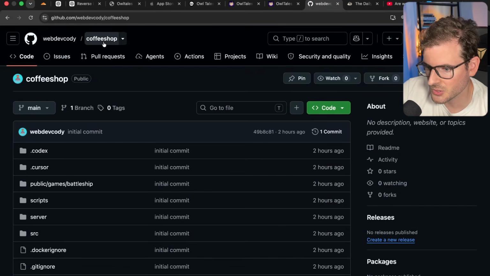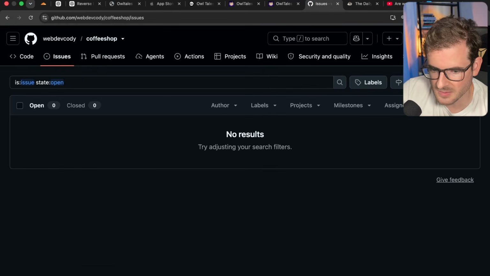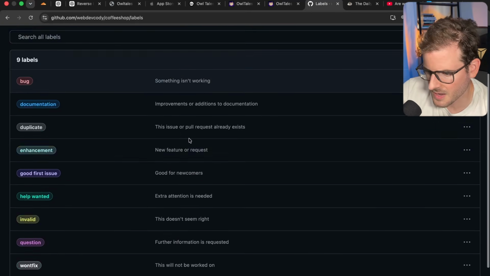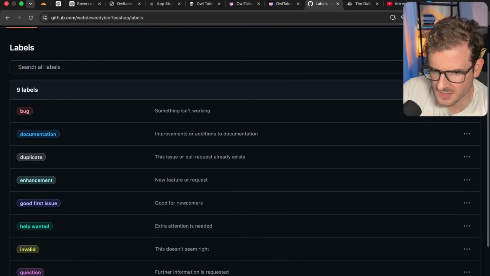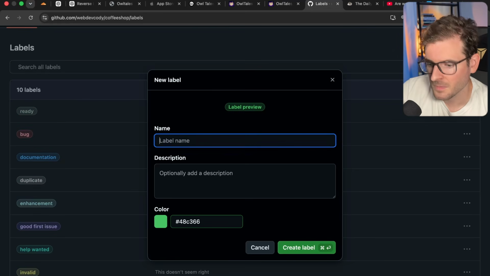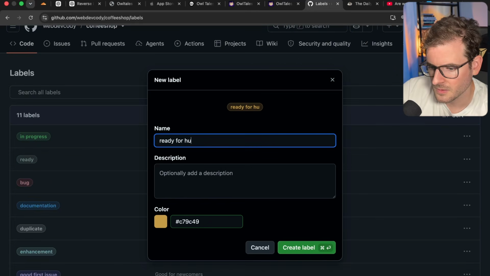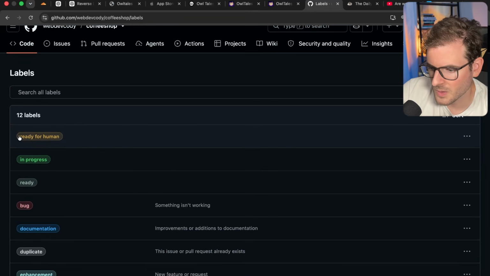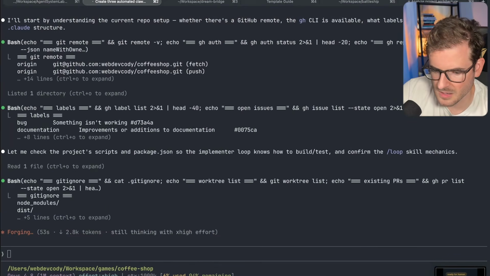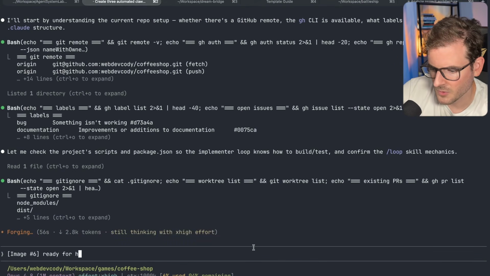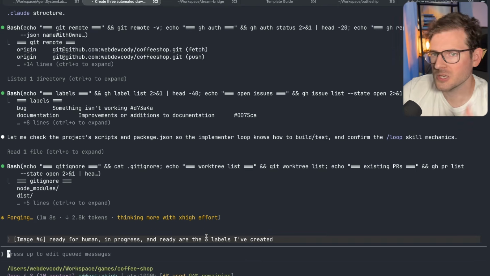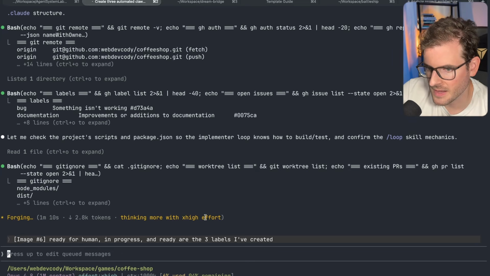So we're going to go back to the coffee shop one. I'm going to go ahead and make some tags here in case we're missing some. I probably should have said labels, not tags. So I'm going to make one called ready, and then we'll make one called in progress. And then I think that's probably all we need. Oh, I guess I could say ready for human, so we can create that one as well. And I'm going to tag these and put them in. Ready for human, in progress, and ready are the 3 labels I've created. Okay, I'll go ahead and update that context so it can figure that out properly.